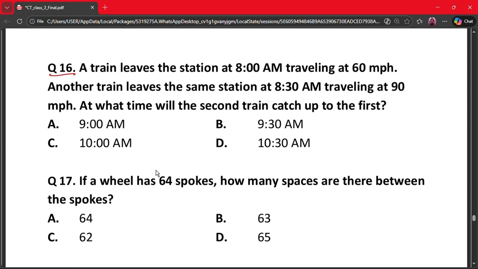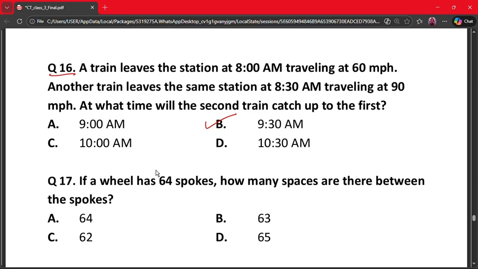Question 16. A train leaves the station at 8 am traveling at 60 mph. Another train leaves the same station at 8:30 am traveling at 90 miles per hour. At what time will the second train catch up to the first? A. 9 am, B. 9:30 am, C. 10 am, and D. 10:30 am. The correct answer is option B, 9:30 am.